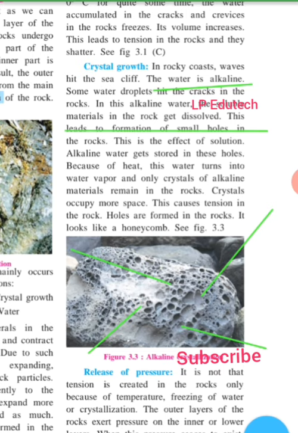It gets stored in these holes. Because of heat, this water turns into water vapor and only crystals of alkaline materials remain in the rock. And crystals occupy more space. So this causes tension in the rock. Holes are formed in the rocks. It looks like a honeycomb. See the picture? With the help of the figure it is clearly understood how it is formed. So it is the effect of crystal growth.